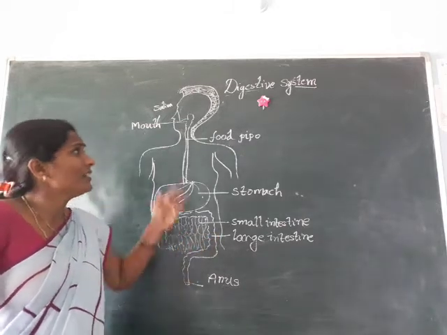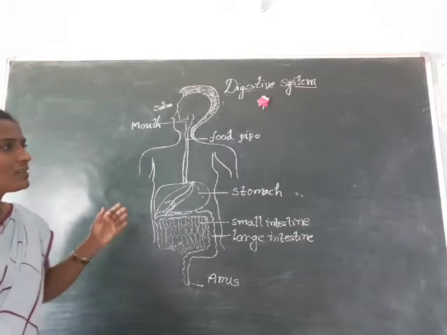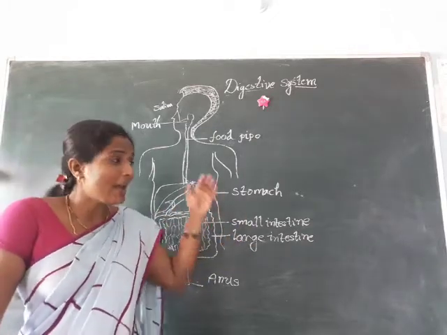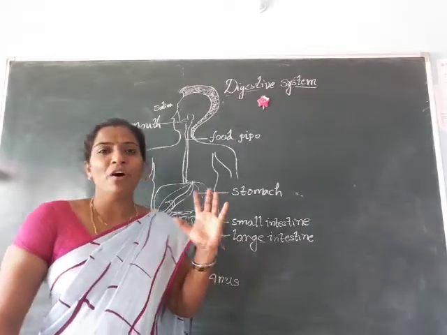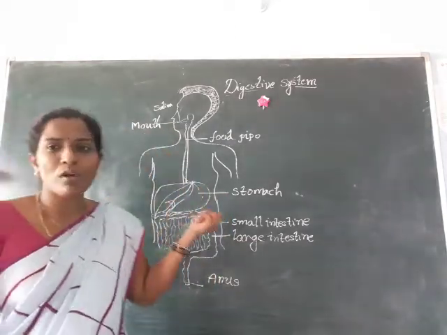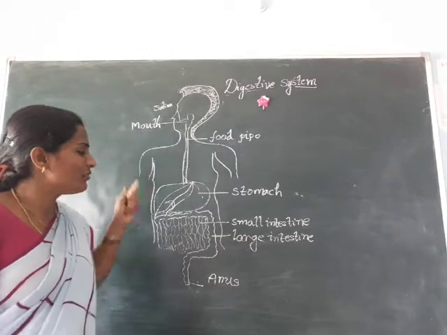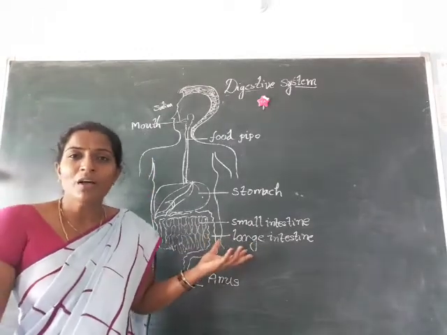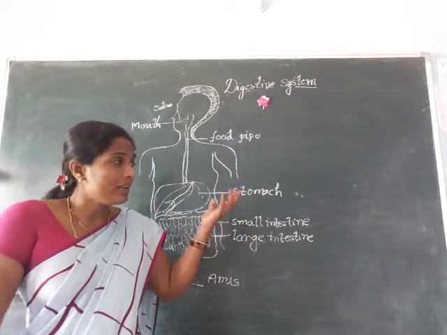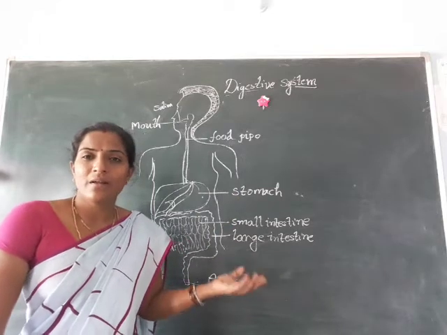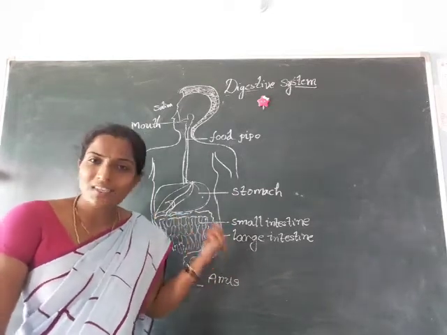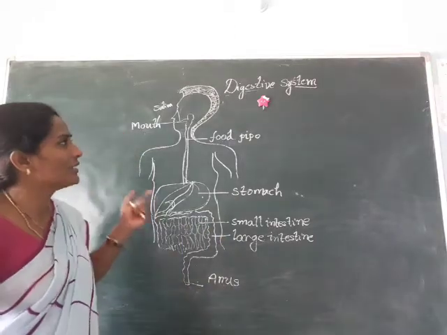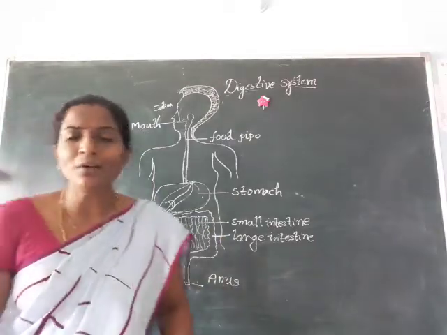Is it clear, children? These are the main parts of the digestive system, and in that process the food breaks down into a simpler form. See, here we are taking solid particles, and at last it turns into liquid form. So that process is what we call digestion. The food breaking down into a simpler form is called digestion. Okay, children, these are the main parts in the digestive system.